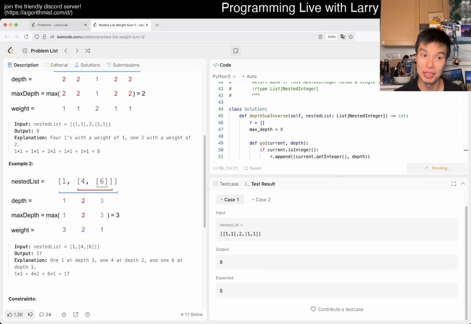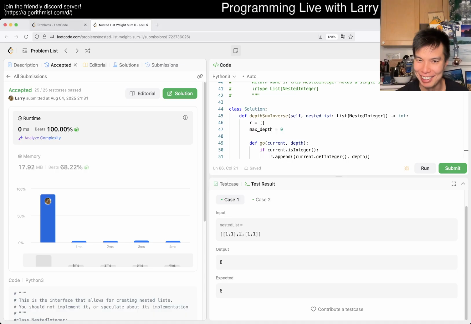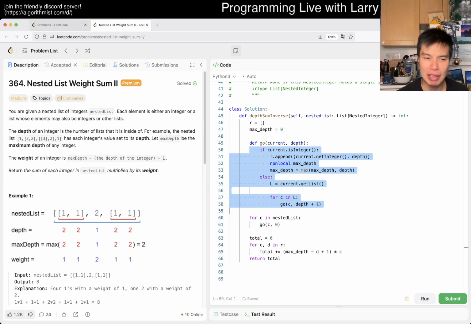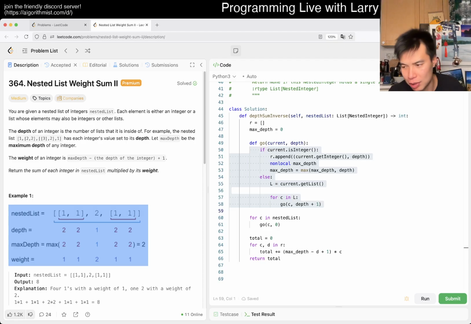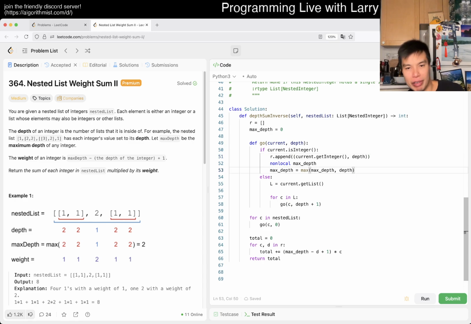Seems pretty straightforward. Hopefully I say that without a wrong answer, because that happens a lot and I am always a little bit embarrassed. But otherwise, if you think about this like a tree, it's just a multi-tree traversal type thing, right? Where you have maybe integers at the leaf nodes, and lists are just having different branches.